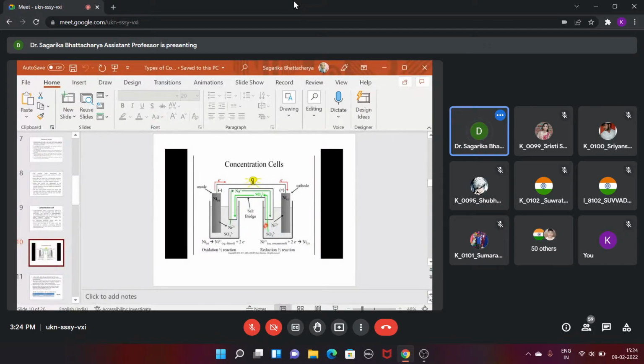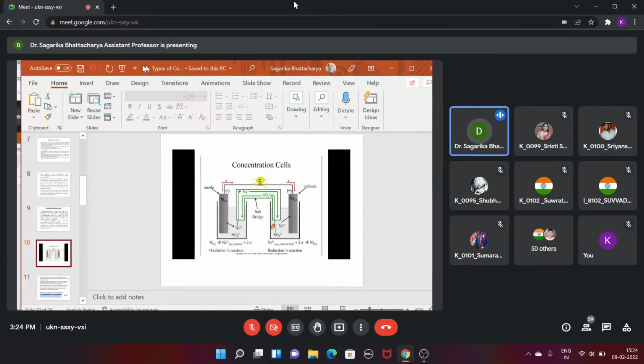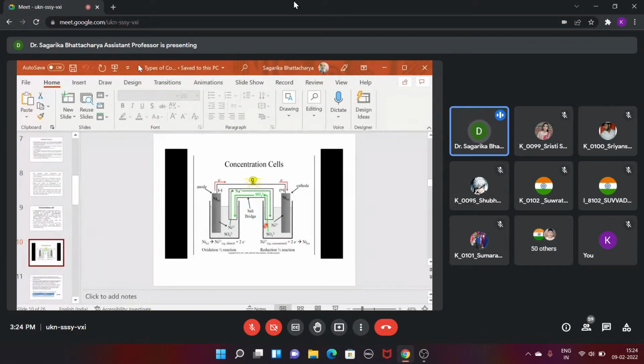Tell me. Any idea? Any answers? You can tell me. Srishti, can you tell me? Ma'am, from anode. Yeah, I understand from anode, but the question is why? Why do you think anode means which one will be acting as anode?